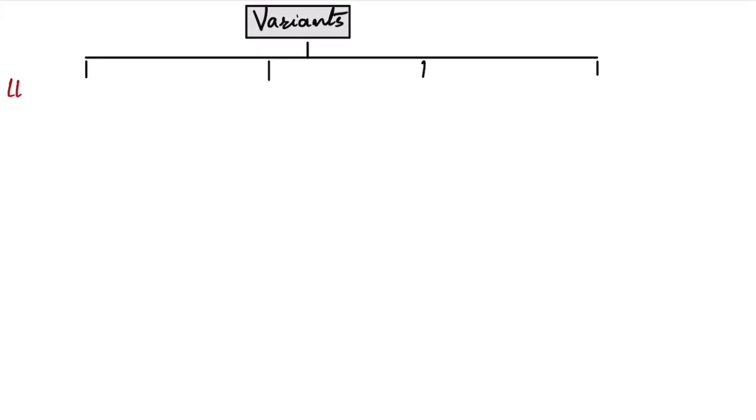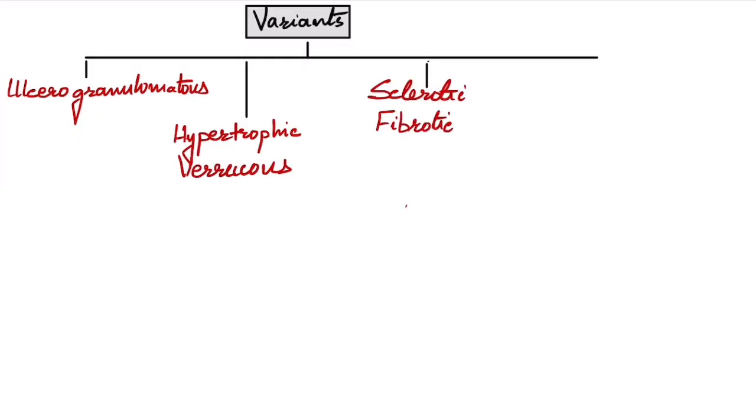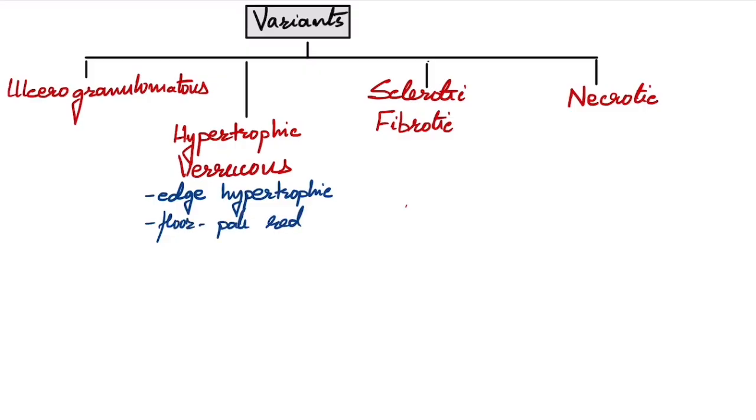Now we'll move on to the variants of this ulcer. There are 4 variants. The first one, which has already been taught, that was the first variant, is known as ulcerogranulomatous. The second one is hypertrophic or verrucous. The third one is sclerotic or fibrotic, and the last one is necrotic. In the hypertrophic or verrucous, the edge is much more hypertrophic and the floor has warty granulation tissue. It is much more than in ulcerogranulomatous, and it is a bit pale looking.